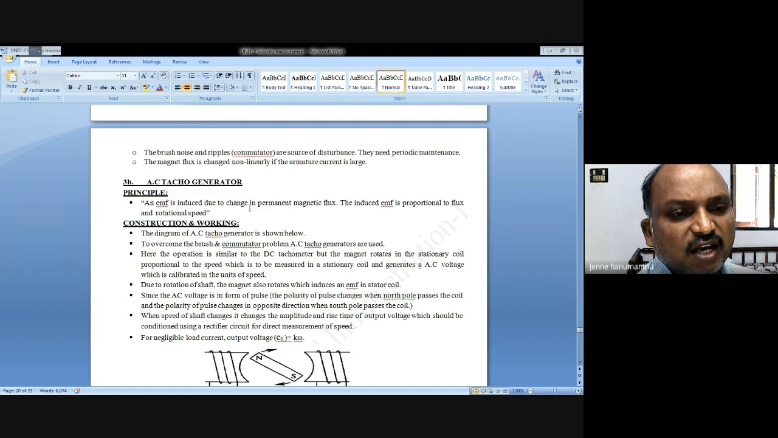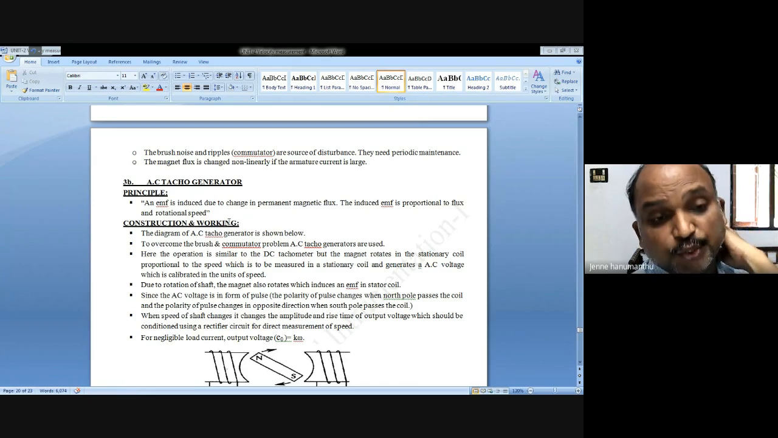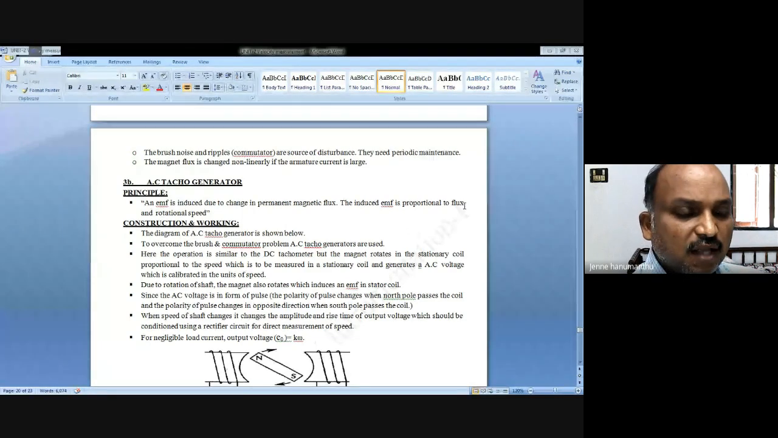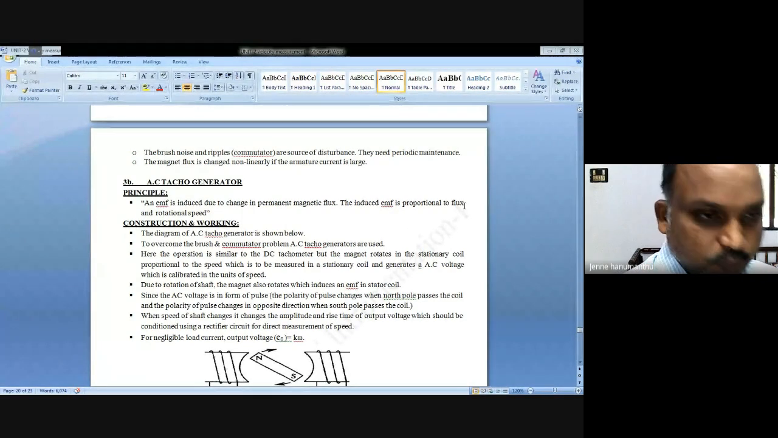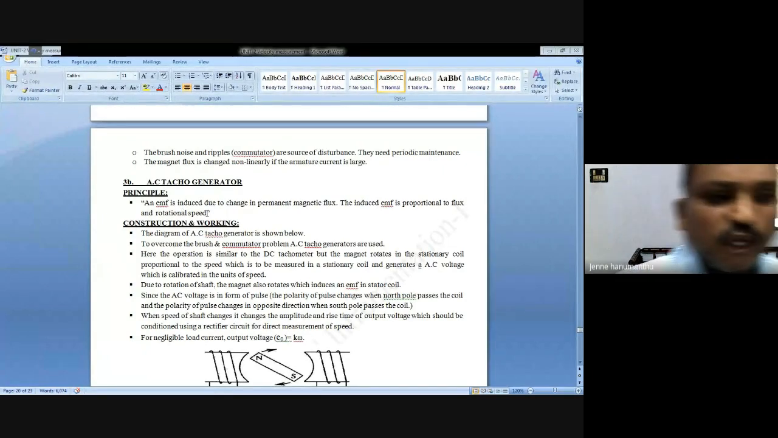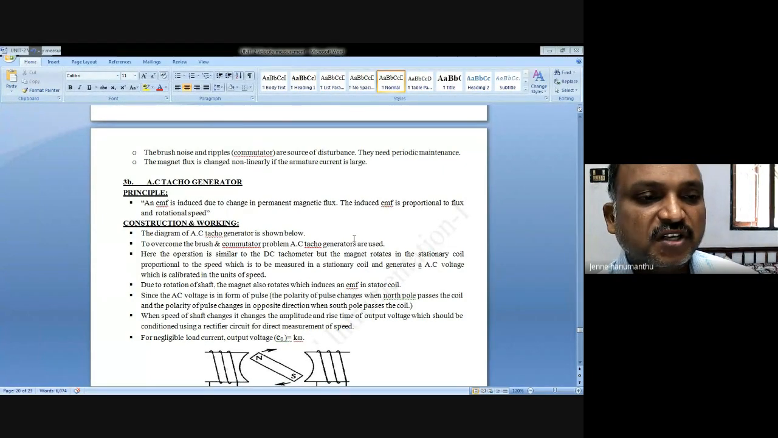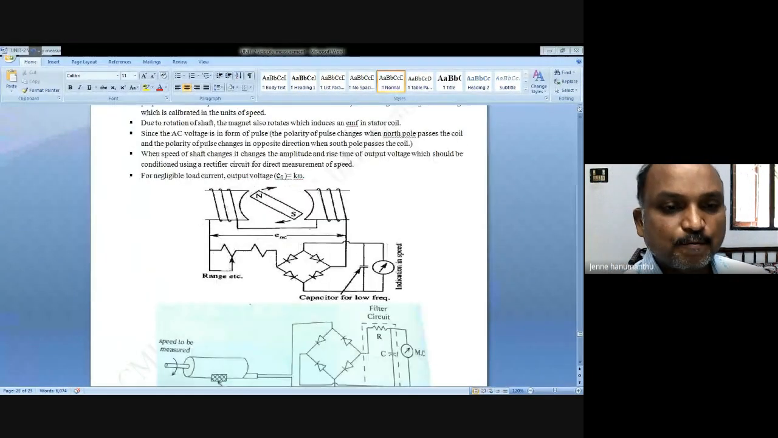In the AC tachometer, the same principle applies: an EMF is induced due to change in permanent magnetic flux. The induced EMF is proportional to flux and rotational speed.